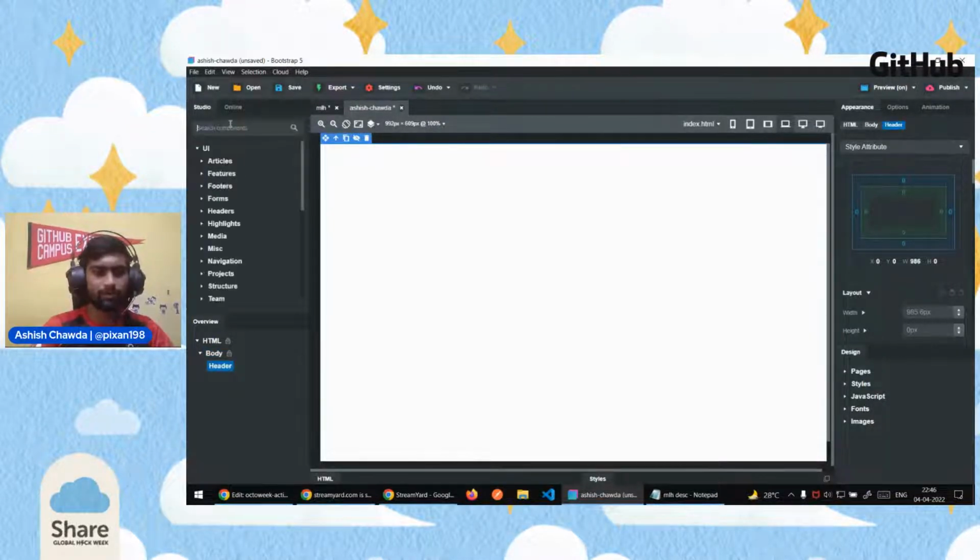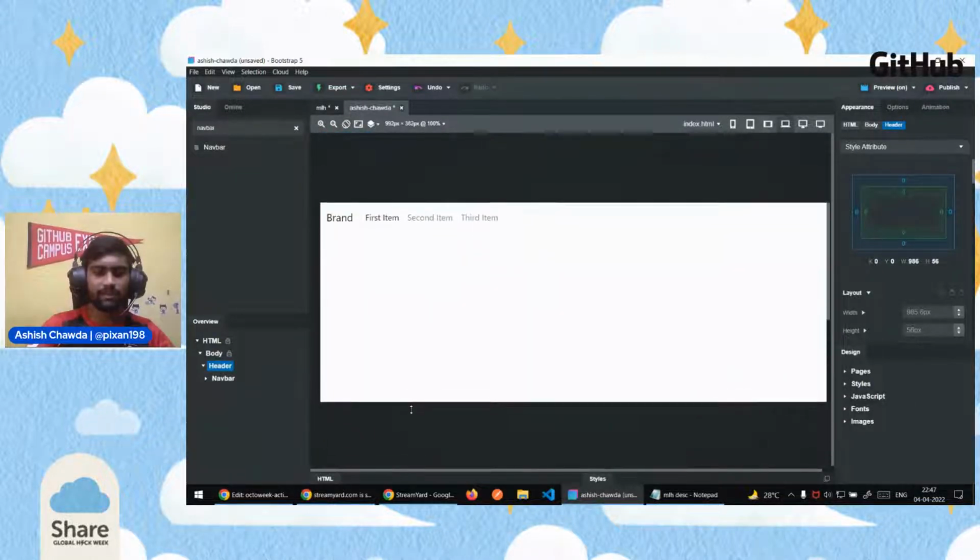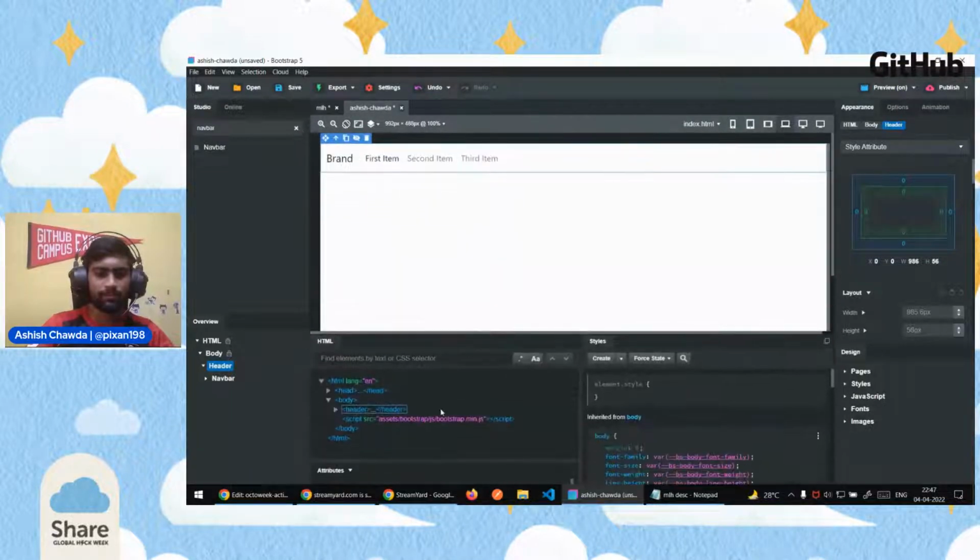And inside header, I want to add a navigation bar. So search for a navbar in the left pane, and also drag and drop it down in the header. You can see we just dragged and dropped, and it is showing directly here. And just in case you want to see the code of this, it is shown here in the bottommost pane. You can see the code also, whatever we change on the screen, it will be reflected here also. And this particular section is for the CSS associated with the element which is currently selected.